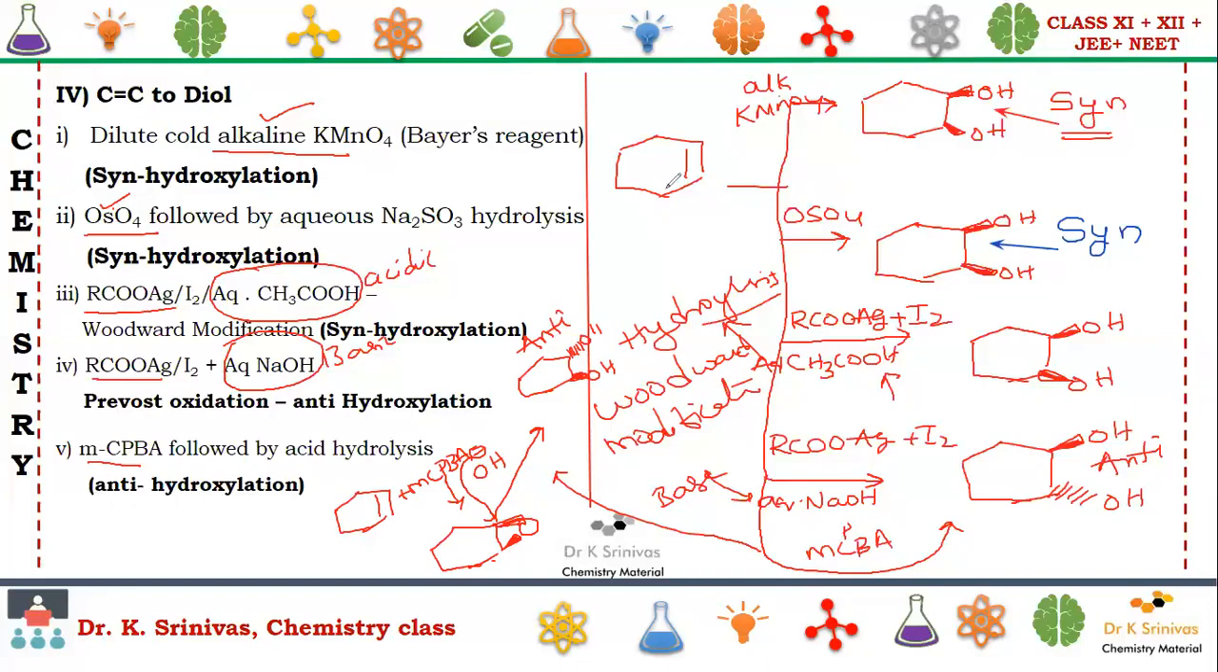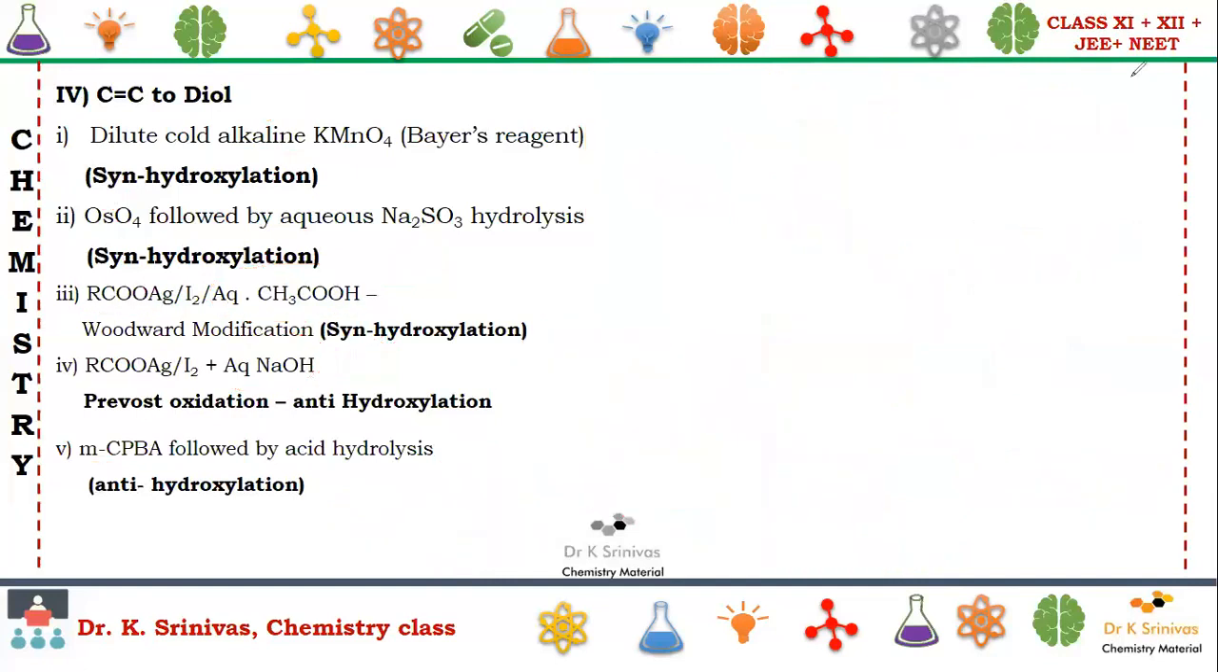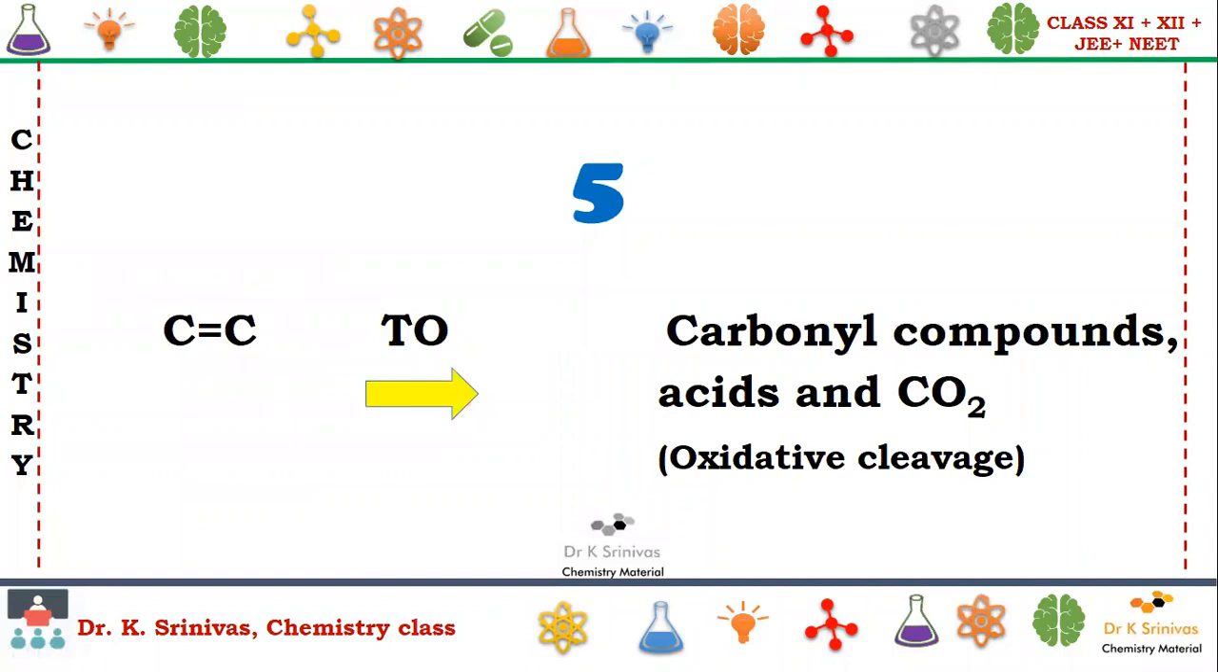That's how we are going to learn anti-hydroxylation. When you are seeing this video, please try to pause wherever it is necessary and try to understand it very carefully. As I mentioned, if you have any doubt, please let me know through WhatsApp. Now let us go for the fifth one. What is the fifth one? In the fifth category, we have many things to discuss. One is carbonyl compound, another one is acid, another one is the oxidative cleavage, which forms CO2. Now let us try to discuss them in detail.